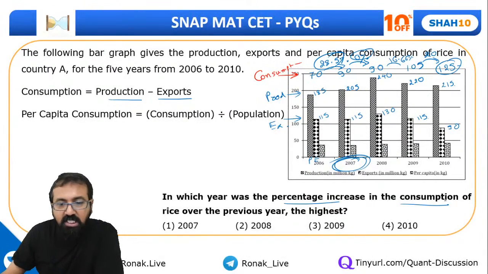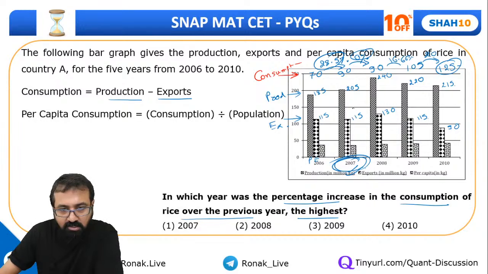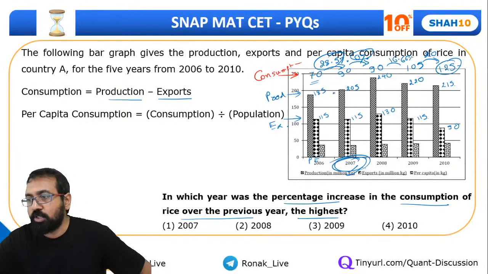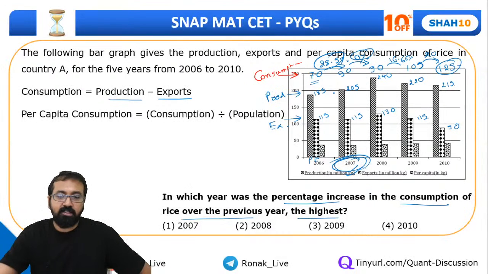The percentage increase in the consumption of rice over the previous year is highest for 2007, because this difference is huge compared to all others. Because see, the base value was smaller over here, right? The base value was smaller over there. That's why this is the answer.